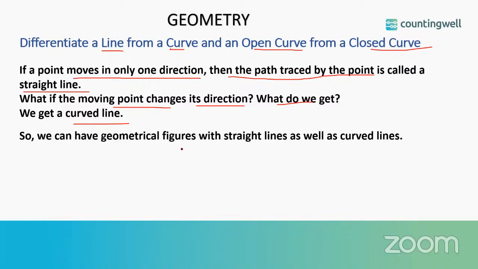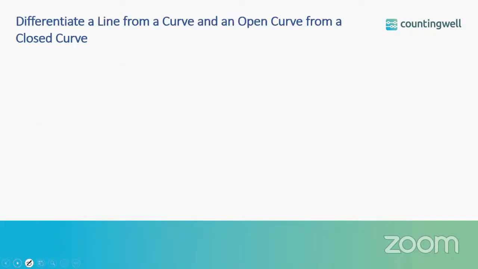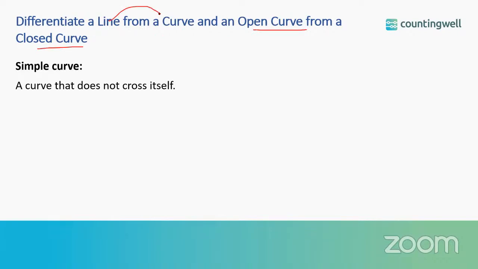So you can have geometrical figures with straight lines as well as curved lines. So what are the geometrical figures with straight lines? Yes, it can be a rectangle, square. With curved line, we have circle, correct? In general, these are nothing but curves. Now let us differentiate a line from a curve, and then an open curve from a closed curve. We saw how a line is different from a curve. Now let us see how open curve is different from a closed curve.